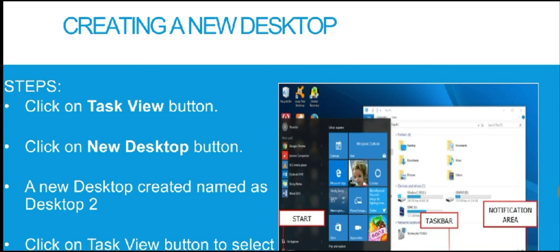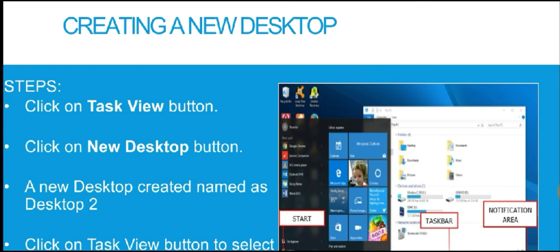Now students, let us understand how to create a new desktop in Windows 10. So as you all know, what is desktop? Desktop is the first screen in a computer or in a Windows, you can say. So a desktop contains icons, it contains files and folders. So what are the steps to create a new desktop? That means another desktop. One desktop is fixed in Windows. If you want to create more than one desktop, then you can use these steps.